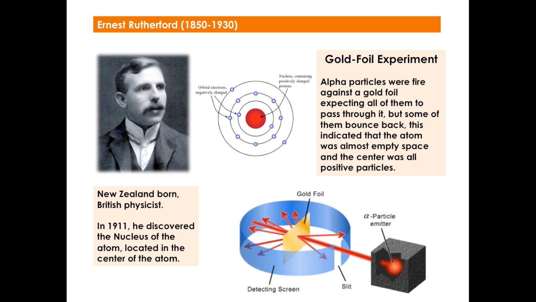But some of them bounced back, and this indicated that the atom was almost empty space, and in the center was all positive particles. At this moment, the model of the atom looked like a center, the nucleus, all of it positive, and the electrons spinning around.